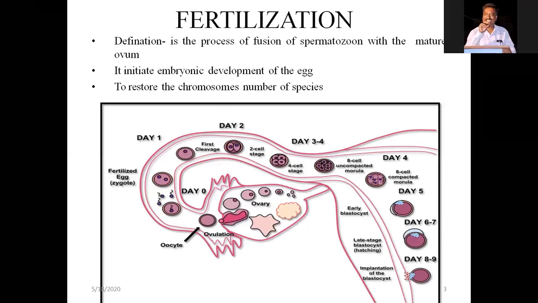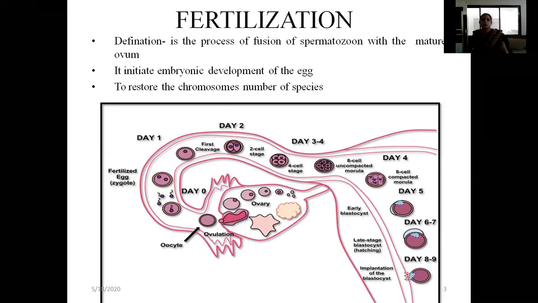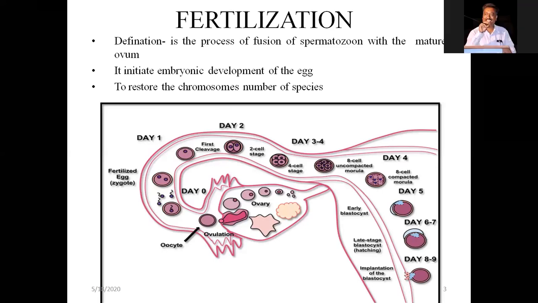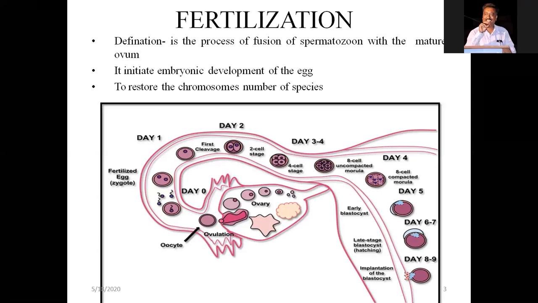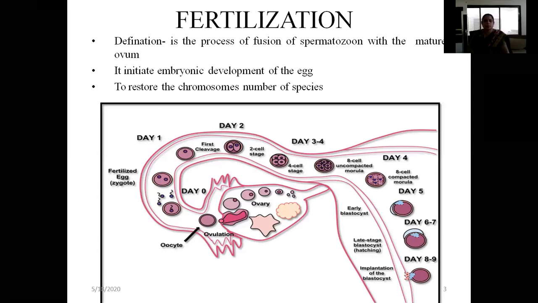Now, what is fertilization? The definition of fertilization is a process of fusion of spermatozoa with the mature ovum. Why is this process important? Because it initiates the development of the egg and restores the chromosome number of the species. Why is fertilization important in each and every species? Because the embryonic development of the cell starts after fertilization. And second, the species is restored.